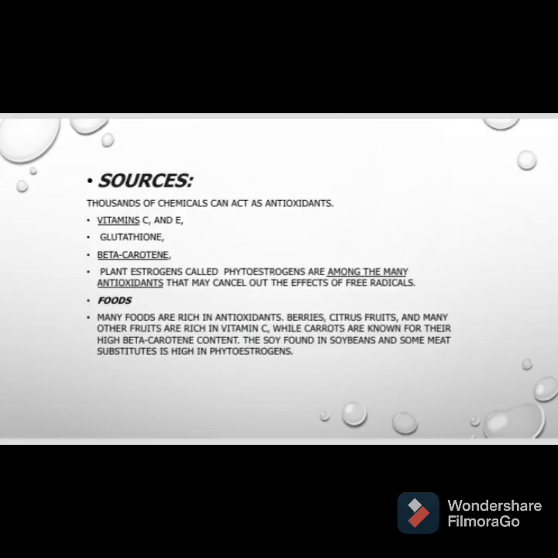Now, what are the sources of antioxidants? Where do we find them? Different vitamins like vitamin C and E, glutathione, and beta carotene. The plant estrogens that we usually call phytoestrogens are among the many antioxidants that may cancel out the effect of free radicals. We also obtain antioxidants from many foods: berries, citrus fruits, and many other fruits are rich in vitamin C. Carrots have a high amount of beta carotene, which is an important antioxidant.